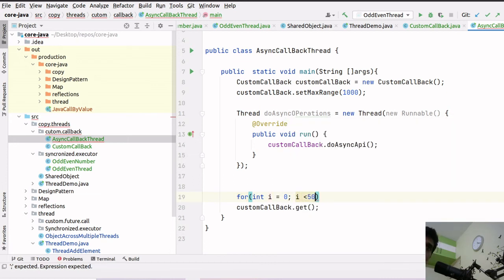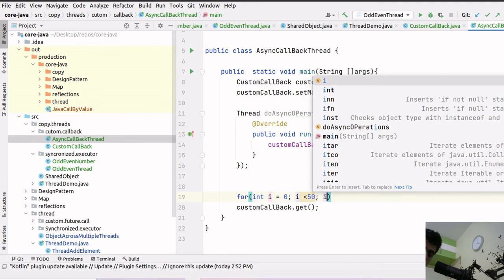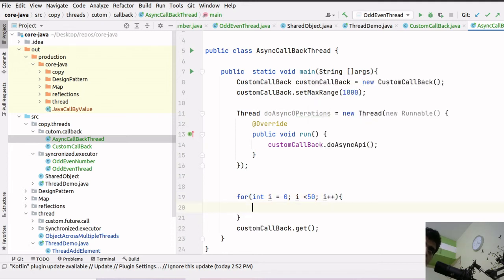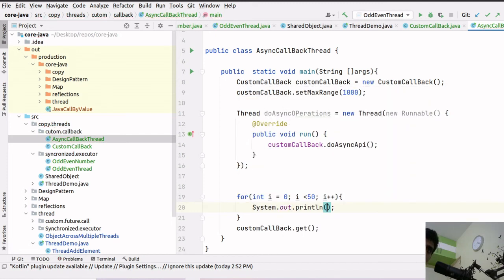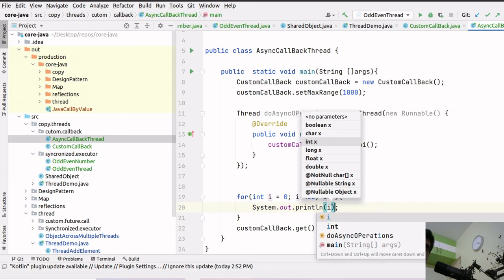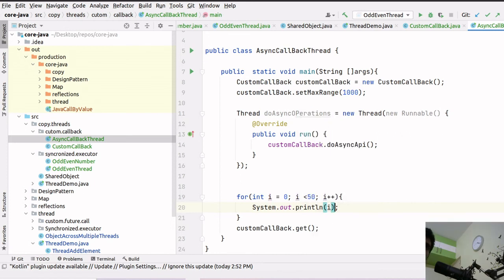I have purposely taken 50 because we have taken 1000 there. So something main method wants to do, and now it can do system dot out dot i, right? Suppose this is some other operation.